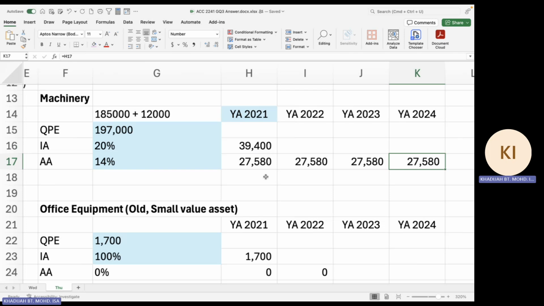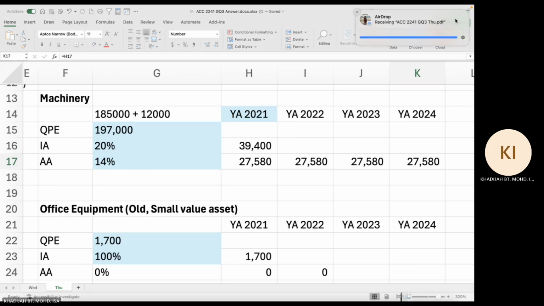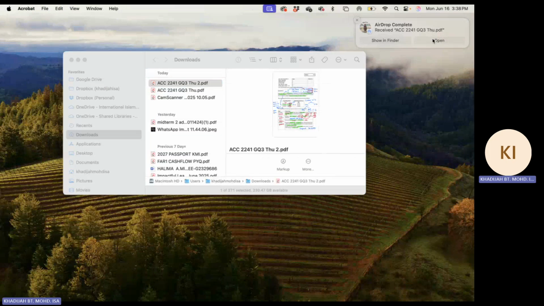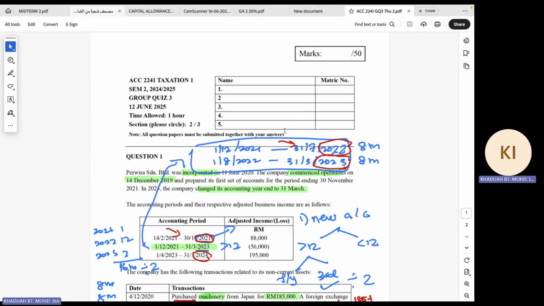Hold on, yeah. How do I have this in my... Okay, I will export this. Okay, I want to share this. Hold on, give me export all, export to my AirDrop, export to my MacBook. Okay. Huh? Okay. Open. Okay, so this is the one that we have just now.